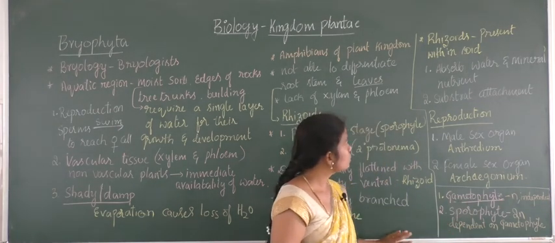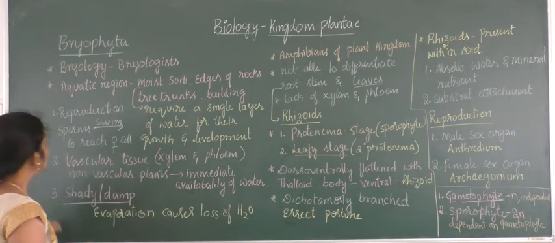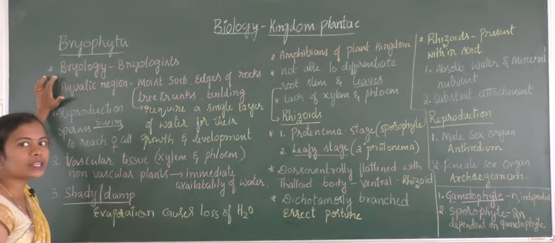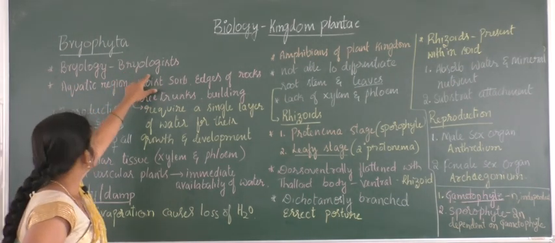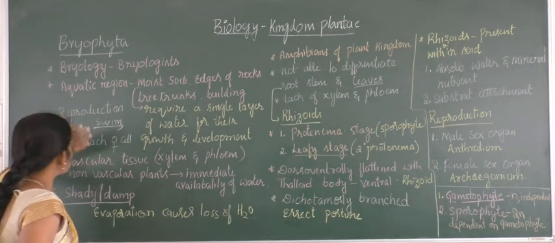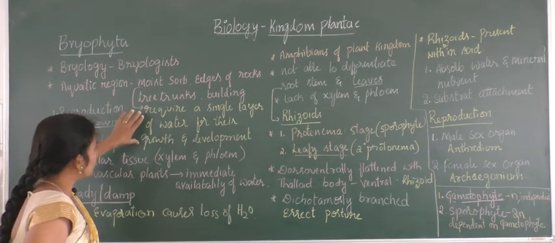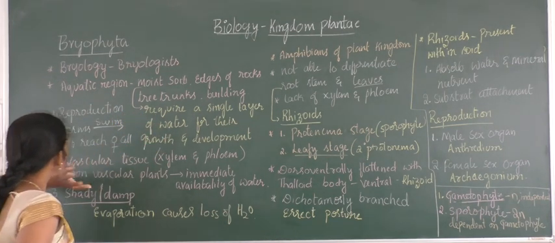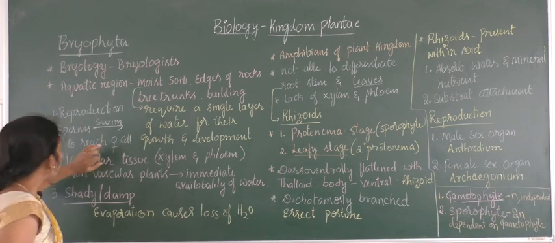So regarding the general properties of the bryophytes. Here you find bryology, the study of bryophytes. Those who study bryophytes are called bryologists, and they are semi-aquatic in condition. They live in varied regions, and they require a single layer of water for their reproduction, growth, and also development. The two reasons are, first, the sperms have to swim, that means the antherozoids have to swim to reach the archegonium. So for this reason they require water.